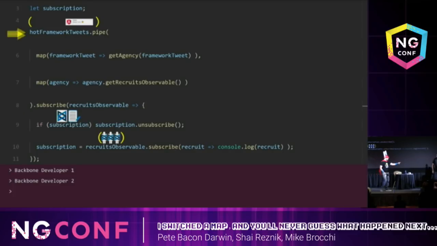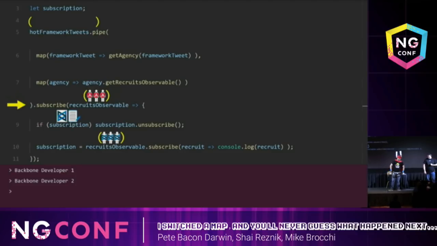Okay. We see the Angular framework arrive, and once this gets mapped, we now have two recruits observables to deal with. And this is where our flattening strategy kicks in.